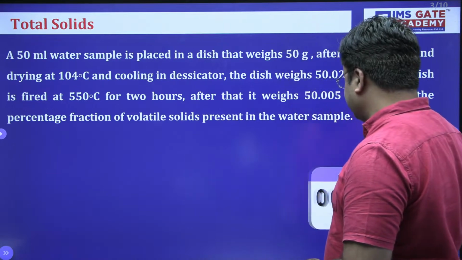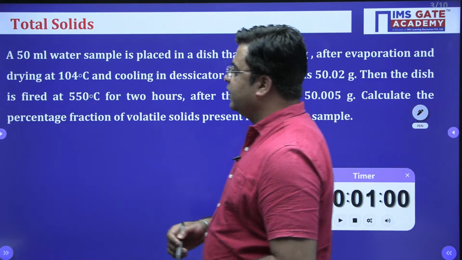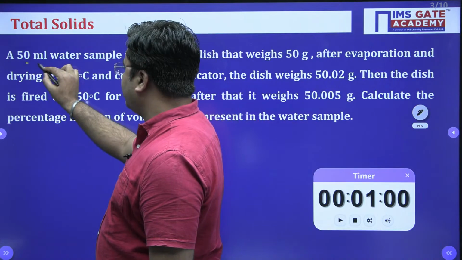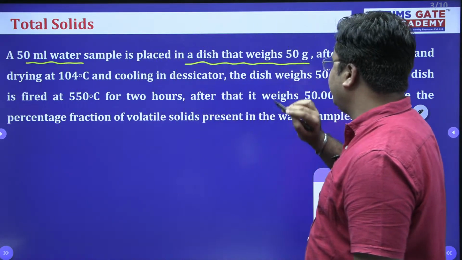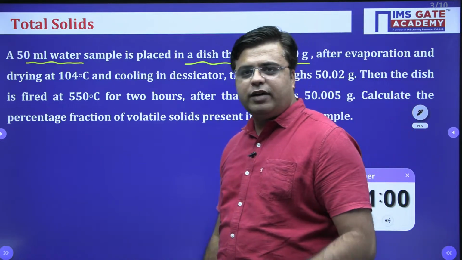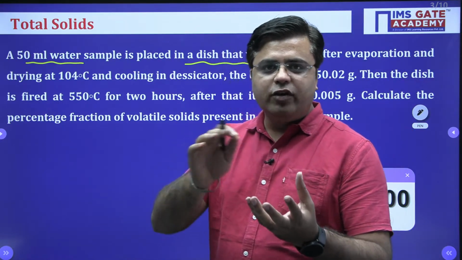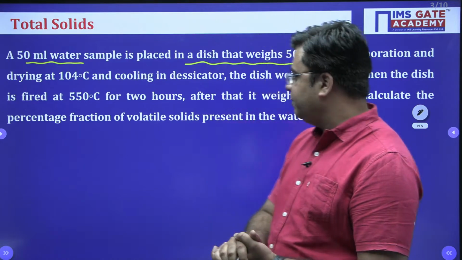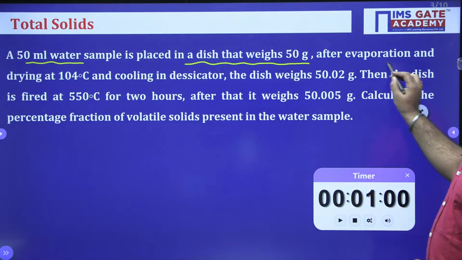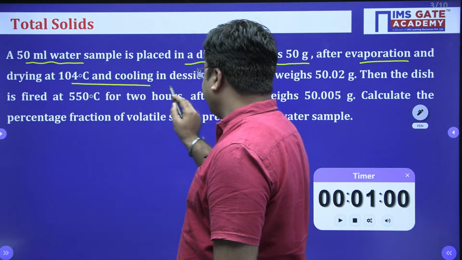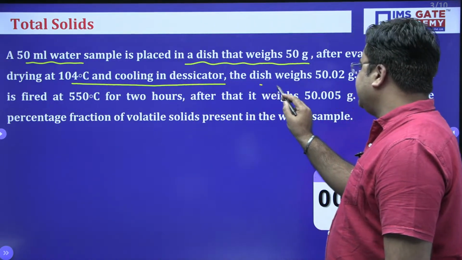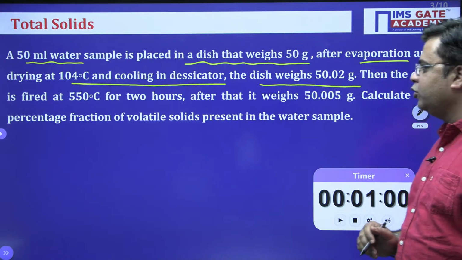Okay, let's see this question. The question says that a 50 ml water sample is placed in a dish that weighs 50 grams. So basically you have an empty dish in which you have placed 50 ml of the sample. After evaporation and drying at 104 degrees Celsius and cooling in a desiccator, the dish weighs 50.02 grams.